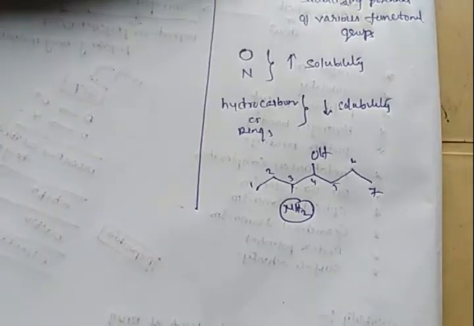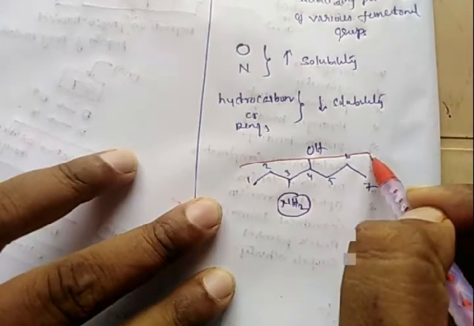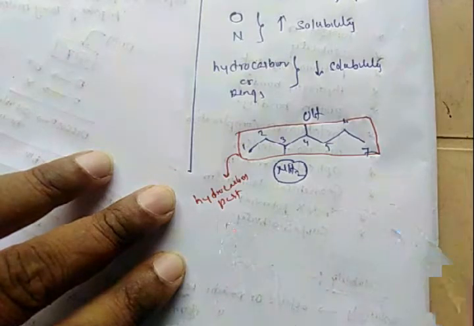These carbons are the hydrocarbon part of the drug molecule, taken as an example. What is the role of this hydrocarbon part with respect to solubility? It definitely decreases the solubility.